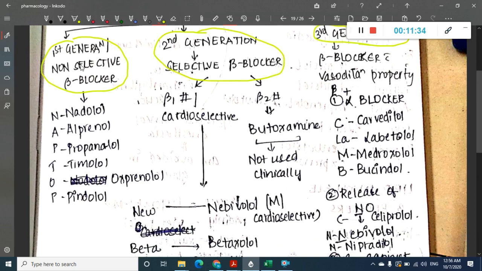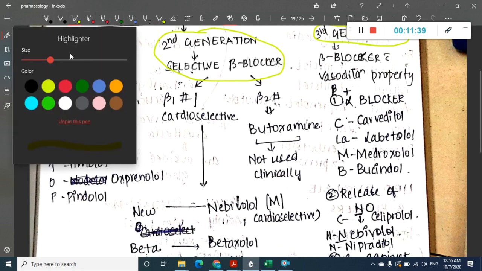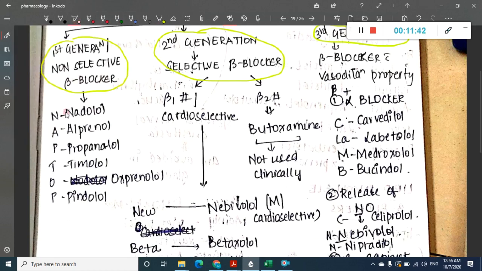Among the first generation or non-selective beta blockers, the main drugs are given by the mnemonic NAPTOP, which includes nadolol, alprenolol, propranolol, timolol, oxprenolol, and pindolol. You should remember this for sure.